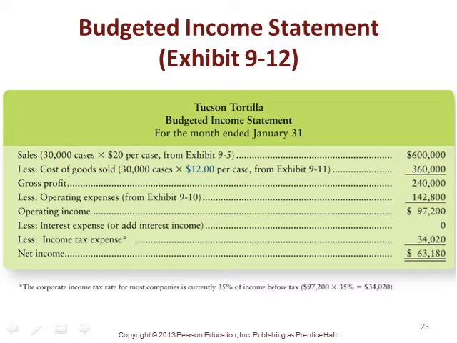We didn't calculate any interest expense, but we do have income tax expense, and we're given that the corporate income tax rate for most companies is currently 35% of income. So we take $97,200 times 0.35 to get our income tax expense of $34,020. That gets us down to our budgeted net income for January of $63,180. And so you can see that we've done exactly what we said we were going to do. We took the sales budget, we turned it into a production budget, which we turned into a direct materials budget, a direct labor budget, a manufacturing overhead budget, and then into an income statement budget for each month.